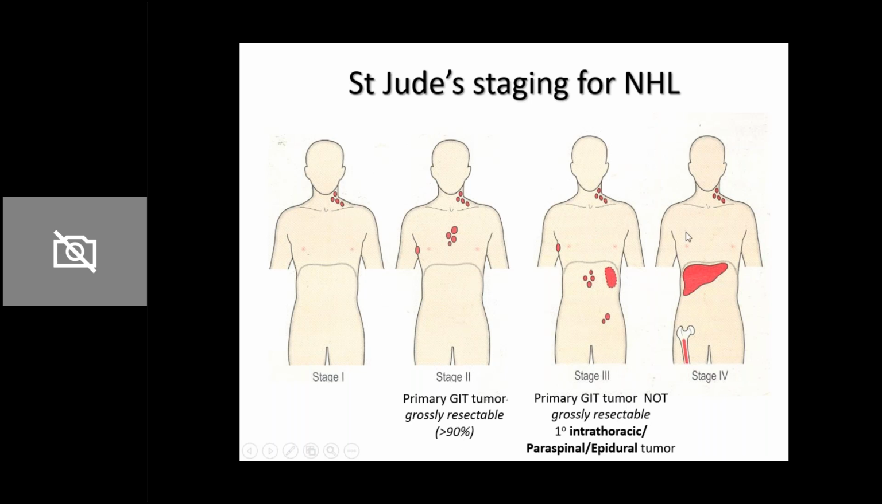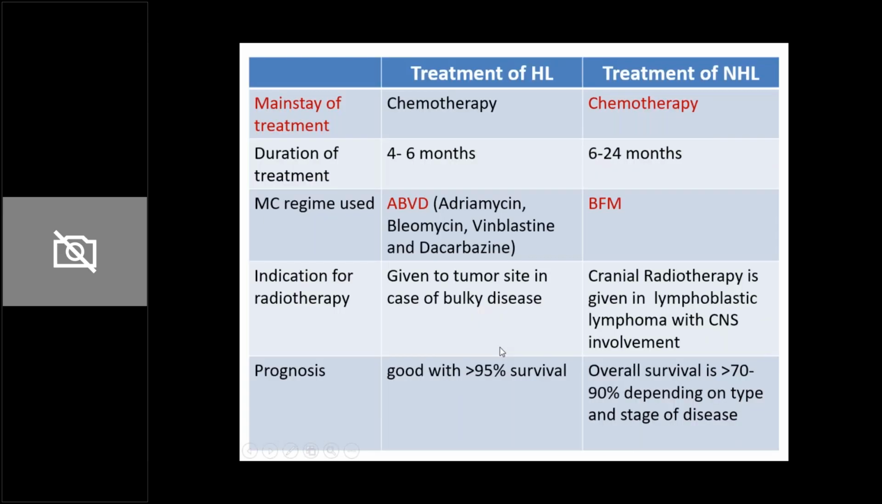Barring that, the staging is almost identical to what you're seeing in Hodgkin's lymphoma for Ann Arbor staging. So, Ann Arbor staging for Hodgkin's lymphoma, St. Jude staging for NHL. If you do not remember these factors, at least that simplified classification you can state. Okay, what I've just told you before.